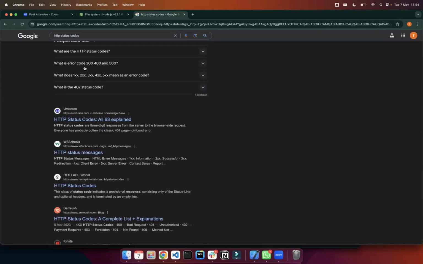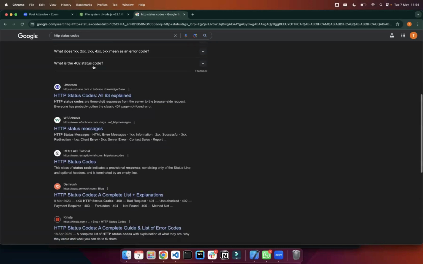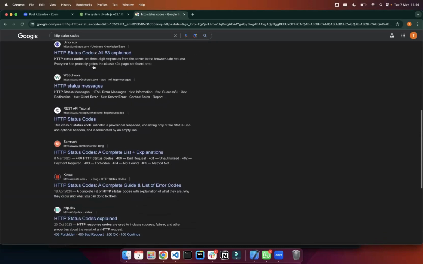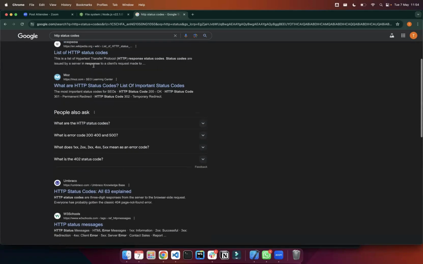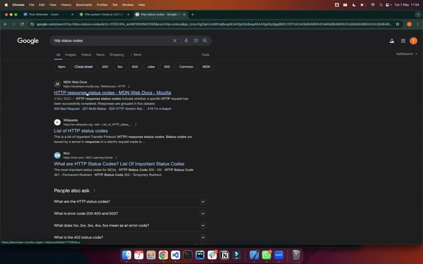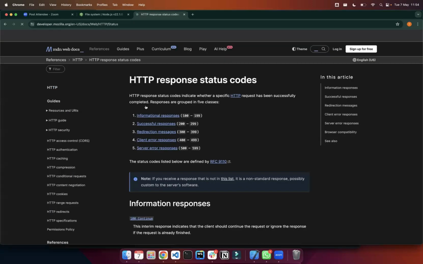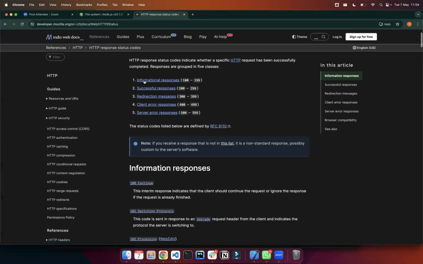The error code. What is error code? 200. 200 is not error code. So let's leave those guys. They might not know what they're saying because not everybody on Google knows what they're saying. Okay, so you can go to MDN docs, always reliable. So you see what it says now.